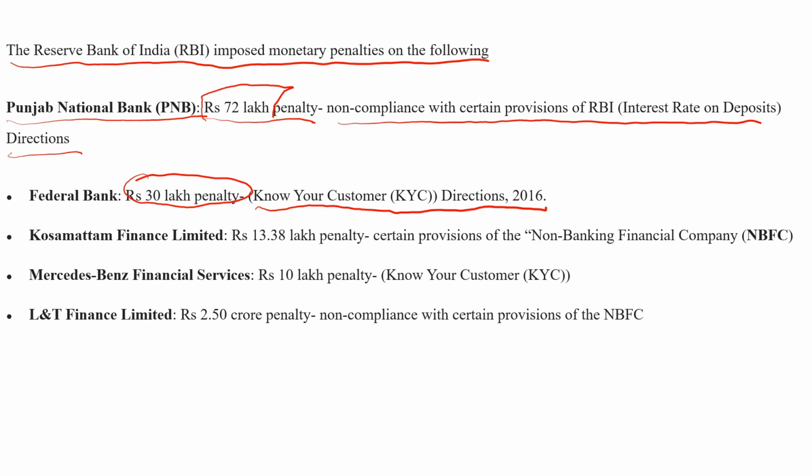And Cosamattam Finance Limited, they have put a penalty of 13.38 lakh. The reason is they have not followed certain provisions for non-banking financial companies. They have not followed the rules prescribed by the RBI.